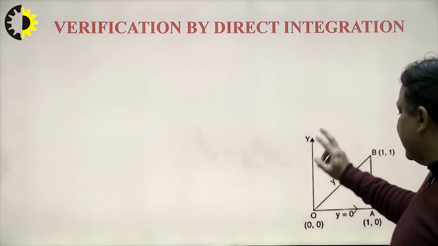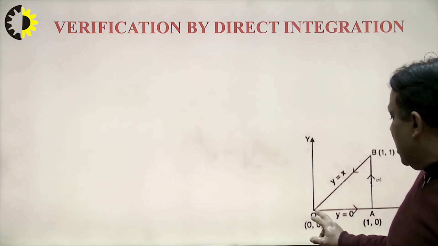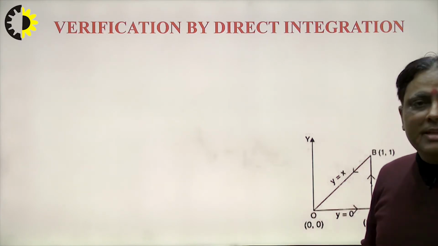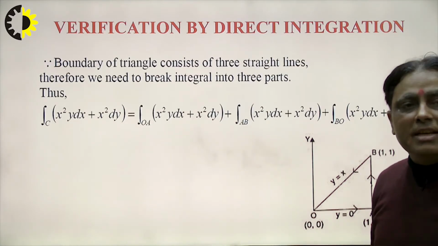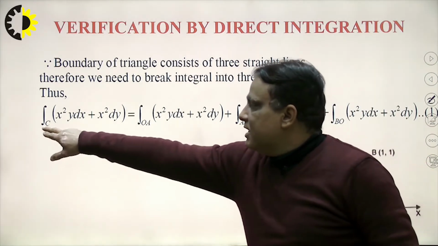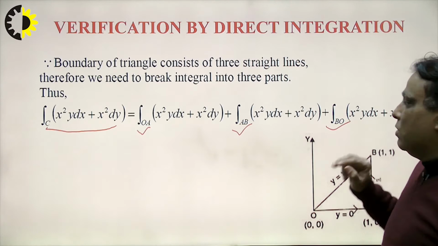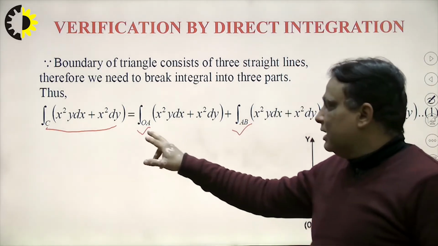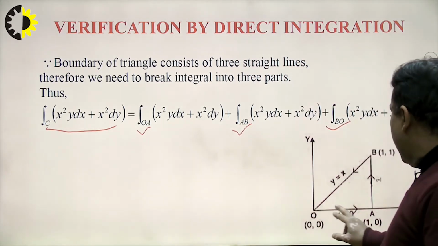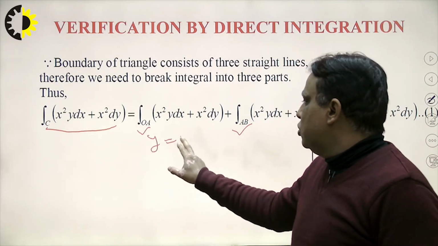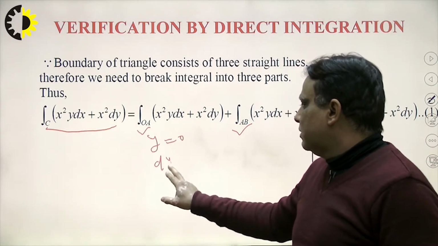This is the previous diagram. First of all I approach O to A, and then A to B, and then B to O. That means we solve here three integrals. I write here this line integral is equal to OA plus AB plus BO. When we approach on the path OA, OA means along the x-axis. That means y is equal to 0 here. Y is equal to 0 means dy is equal to 0 here, right?